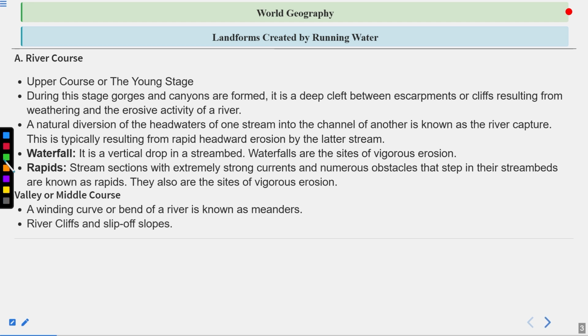River cliffs and slip-off slopes. When the river is flowing and cutting down the mountains and other regions beside it, it sometimes creates river cliffs, like a particular mountain from the top of which we can directly jump into the water. That is called a river cliff, and it is also formed because of the fluvial landforms or the river flow.